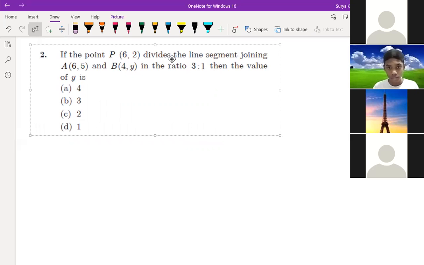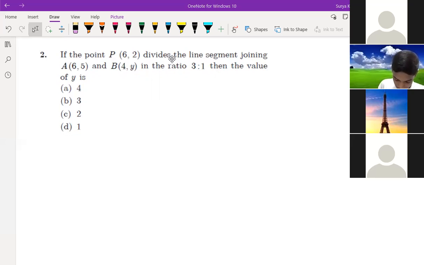Try to understand this question. If you're not getting, just tell me immediately. If you're getting the answers, write in the chat box. If the point P divides the line segment joining A and B, you can see here line segment is, you got the answer, Rasool, 1. Okay.